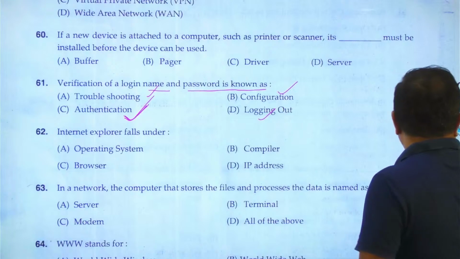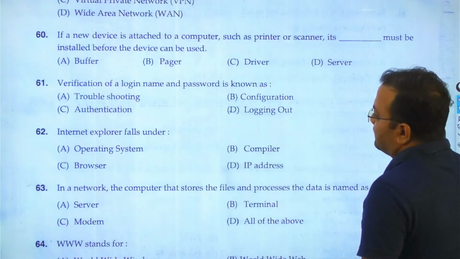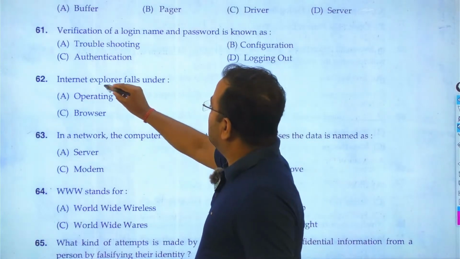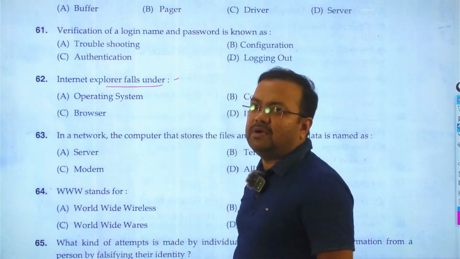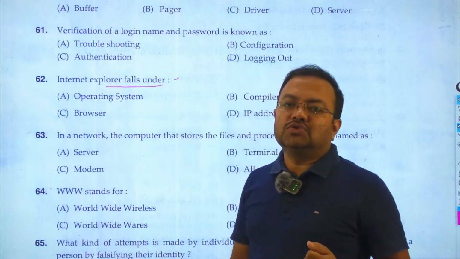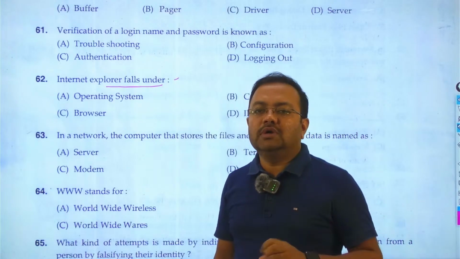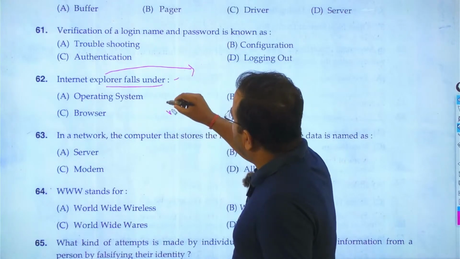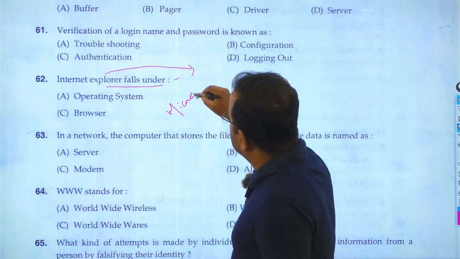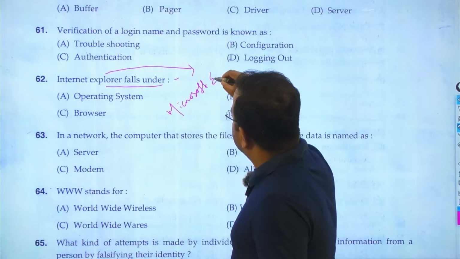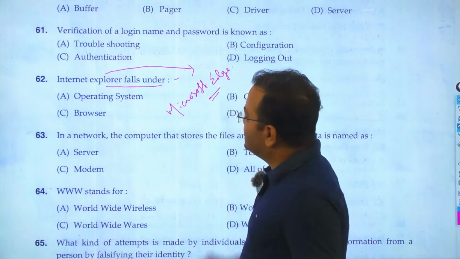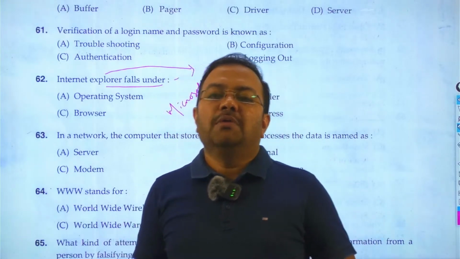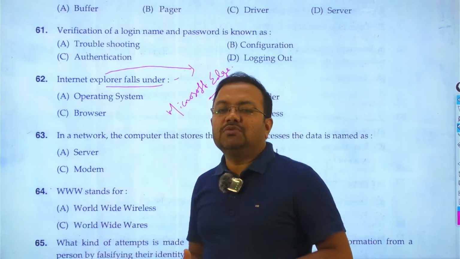Then goes to question number 62. Internet Explorer falls under dash. So students remember that as it was the question of 2021, it is an old question. Now Internet Explorer has changed with a new name. This is known as Microsoft Edge. So Internet Explorer was a browser, and now it is known by a new name, Microsoft Edge. So it is nothing but a web browser.